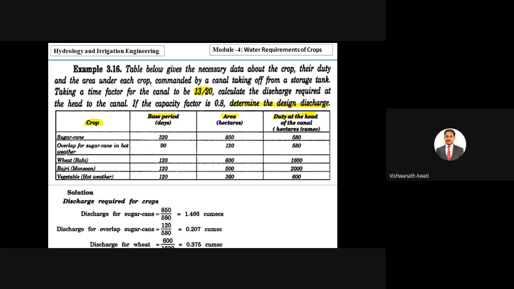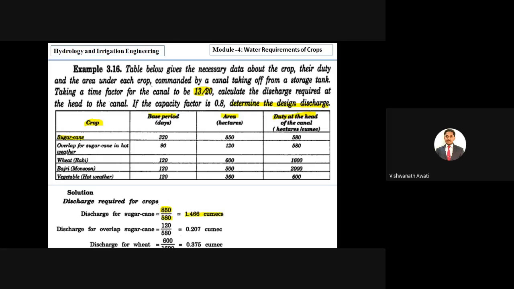First we have to calculate the discharge for each crop. To calculate discharge we require the area and duty of each crop. First take sugarcane: the area under sugarcane is 850 divided by the duty 580, so we get a discharge of 1.466 cumecs.